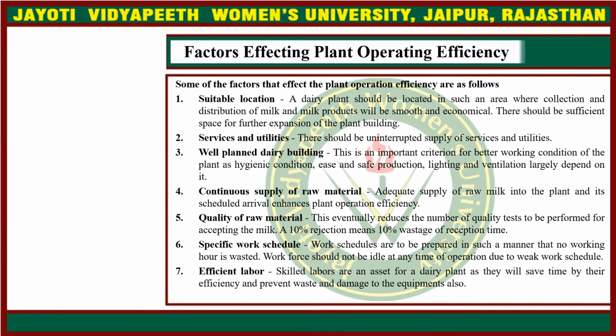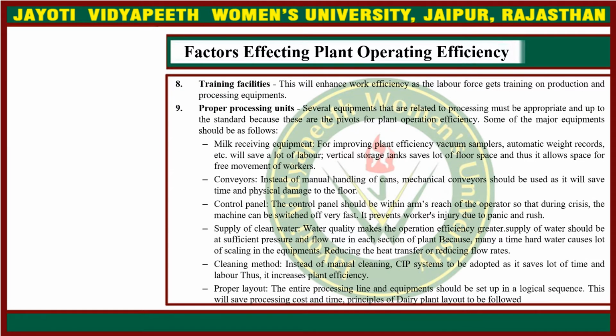Then efficient labor. Skilled laborers are an asset for a dairy plant as they will save time by their efficiency and prevent waste and damage to the equipment. Then training facilities. This will enhance work efficiency as the labor force gets training on production and processing equipments. This will utilize the time as well as the efficiency of the work power. Then proper processing units. Several equipments that are related to processing must be appropriate and up to the standard because they are the pivots for plant operation efficiency.